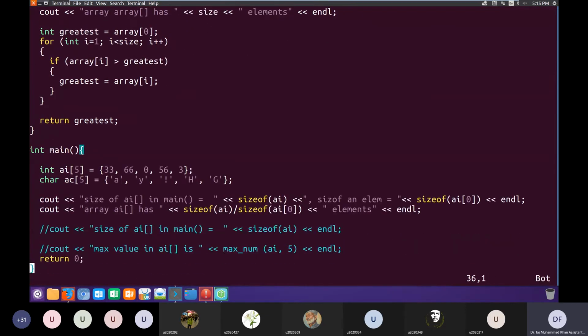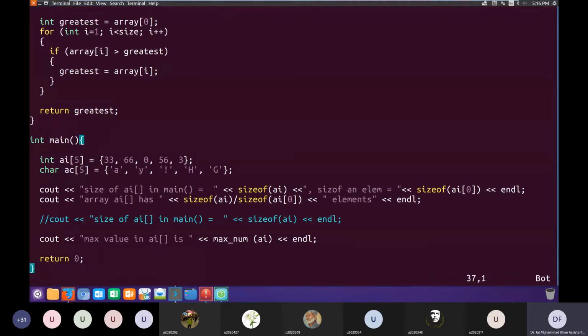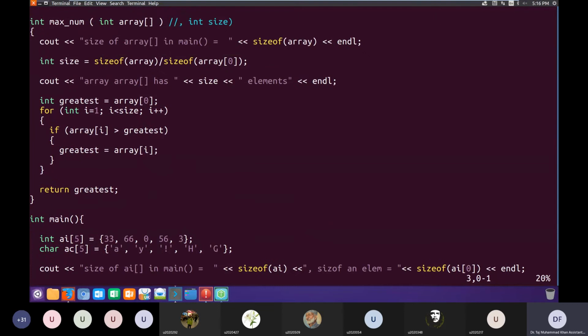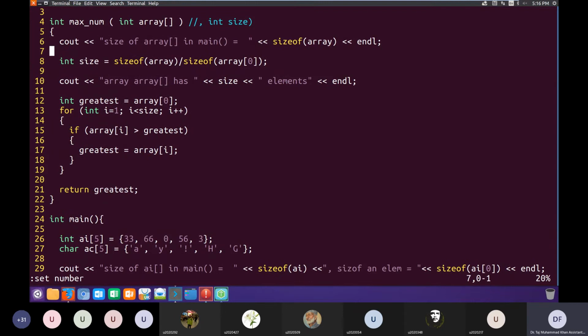So what will happen if we call this function again, and this time without passing it this size, because we are calculating the number of elements from the size of the array and the size of each element of the array inside the function? Okay, so I hope line number 10 is clear to everybody. From line number 8, we have calculated the number of elements in the array by dividing size of array by size of one element of the array. So if I run this program here,